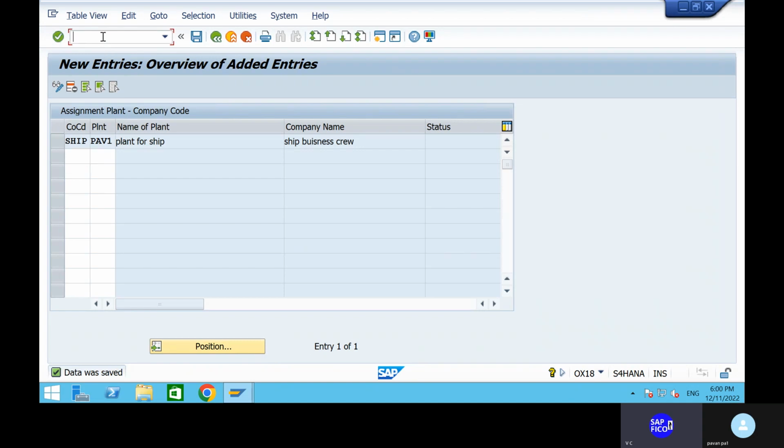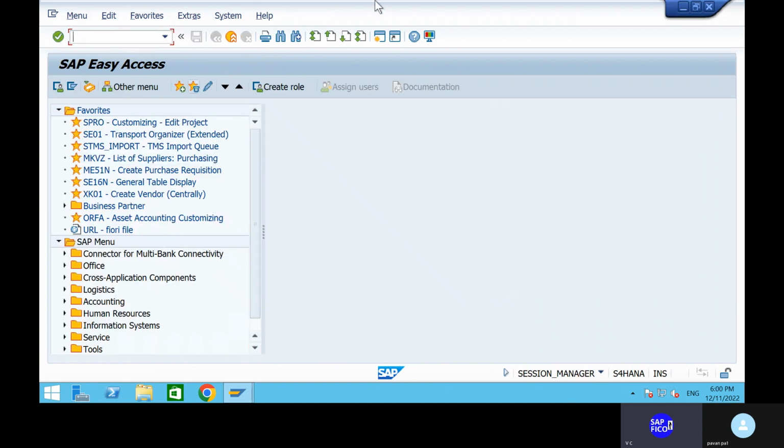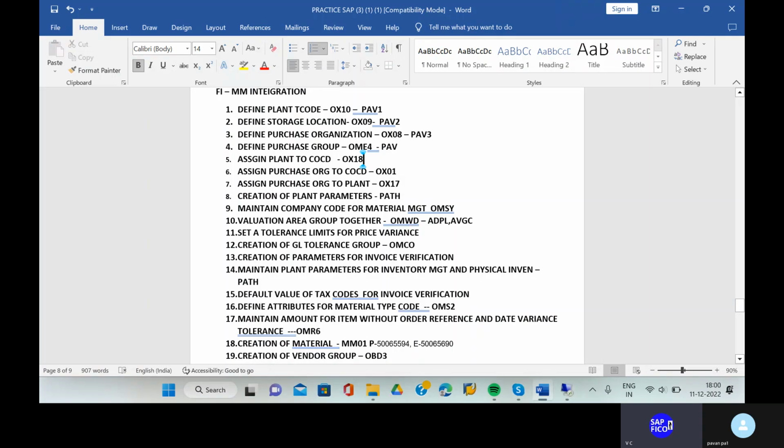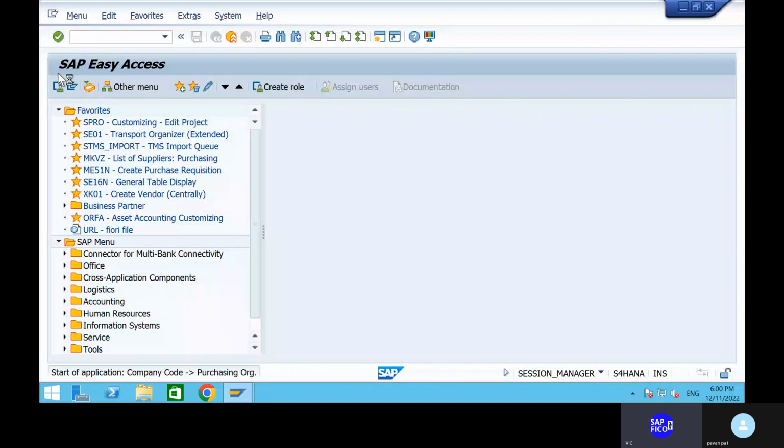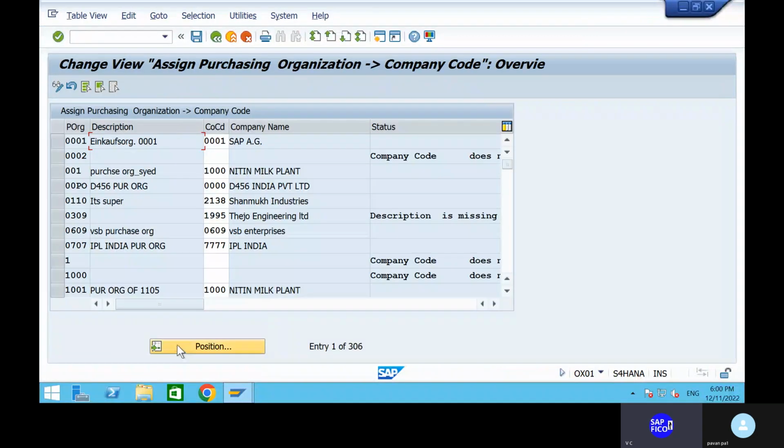Okay, can you give /n? And what is the next configuration we have? See, we have successfully assigned one plant to the company code. The next configuration is we have to assign purchasing organization to company code using transaction code OX01. Can you go to the transaction code OX01? Purchasing organization to company code using transaction code OX01.